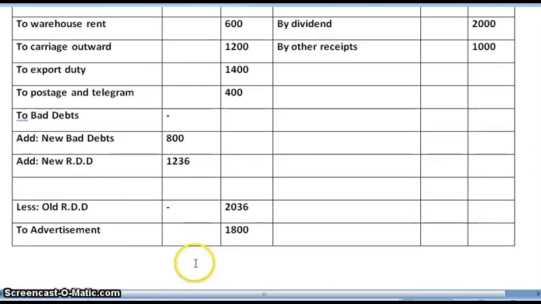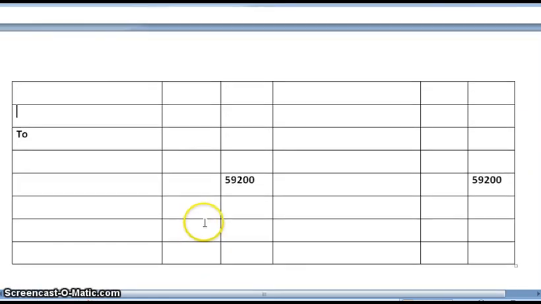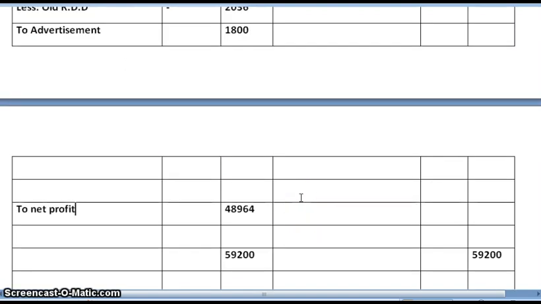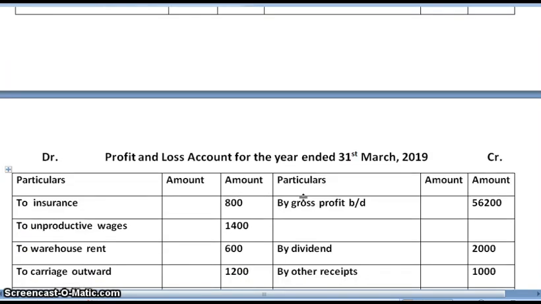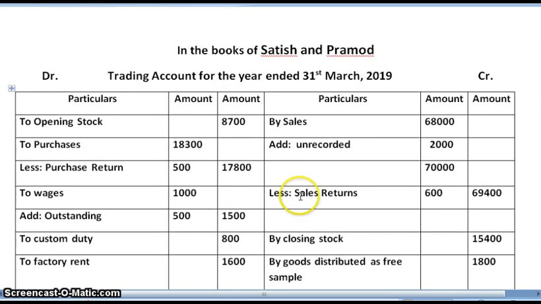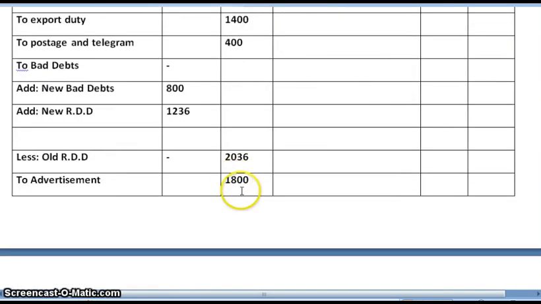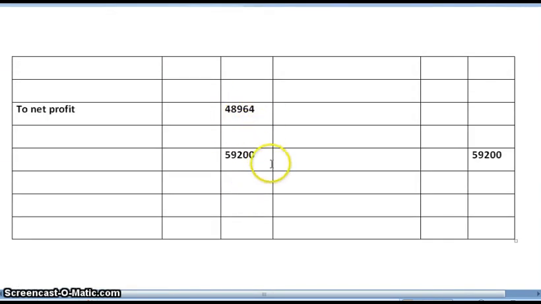Now when we deduct the debit side, the balance which we get, which is your net profit, is 48,964. Now we won't be going ahead because the problem is asking to prepare only the trading account and profit and loss account, and specifically only to calculate the gross profit and net profit, which we have already done.